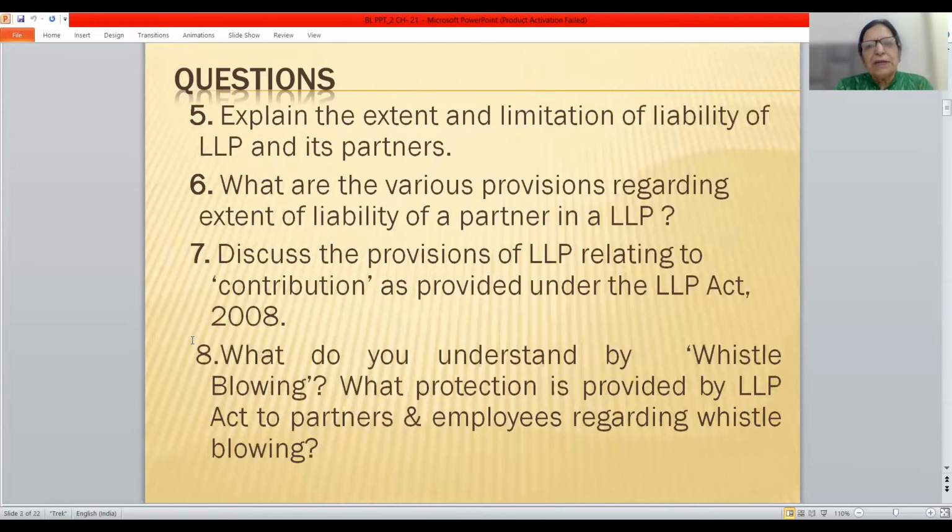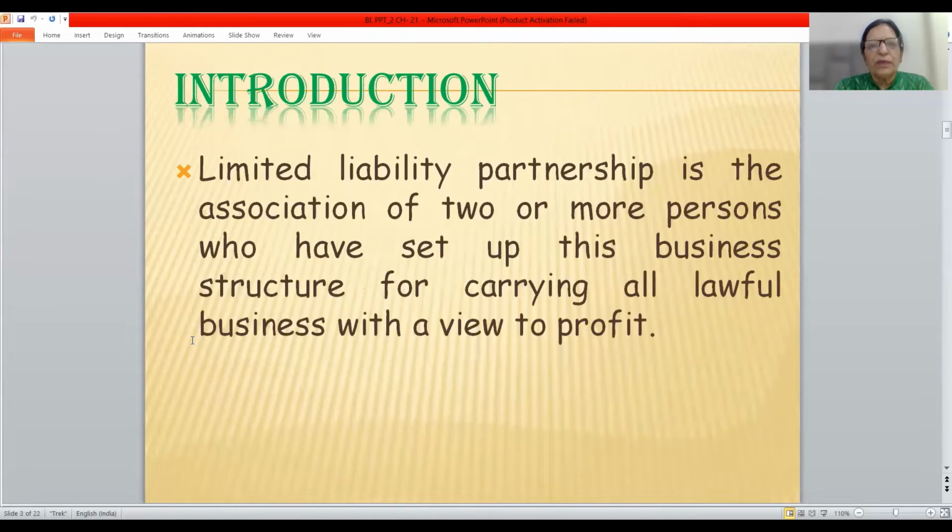Explain the extent and limitation of liability of LLP and its partners. What are the various provisions regarding extent of liability of a partner in a LLP? Discuss the provisions of LLP relating to contribution. Then the last question is relating to whistleblowing, meaning and the provisions which have been provided under the LLP Act 2008. Now friends, I'll cover all the questions and their answers in this video.